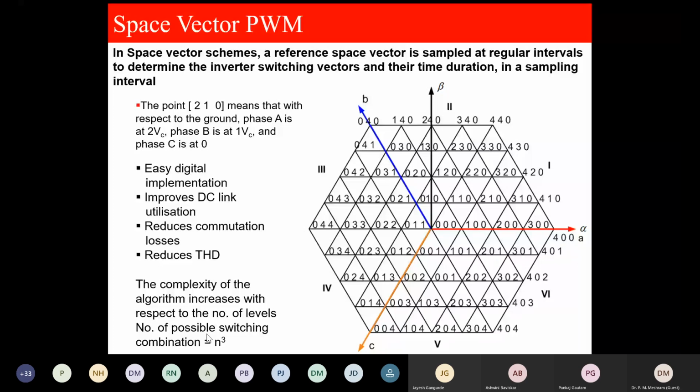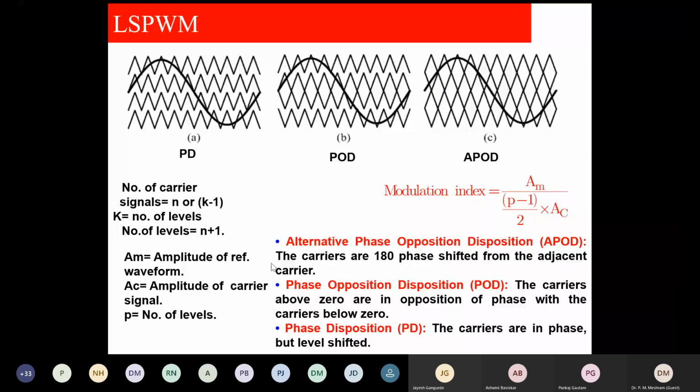Now, these are very common. Level shifted. Here we get output by comparing reference waveform with the carriers. How many carriers we require? That is the very common K minus 1. K is number of levels. This is level shifted, carriers are level shifted. This is PD, phase disposition, POD, phase opposition disposition, APOD, alternate phase opposition disposition. This depends on the placement of the carriers. If carriers are 180-degree phase shifted, this is APOD. If the carriers above 0 are in phase, this is called POD. If carriers are in phase but level shifted, this is called PD.